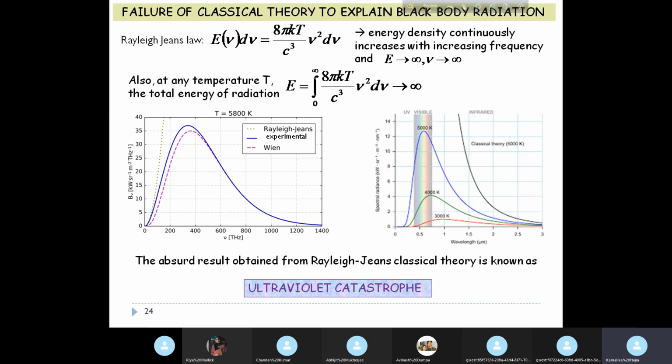So in our next class, we will see how Planck rectified this absurd result. And when I do that, I'll be recapping a bit of these last two slides, not the explanation or the derivation of Rayleigh-Jeans law, but just the comparative study of the classical laws with the experimental laws, and then we'll move over to Planck's law. Okay.